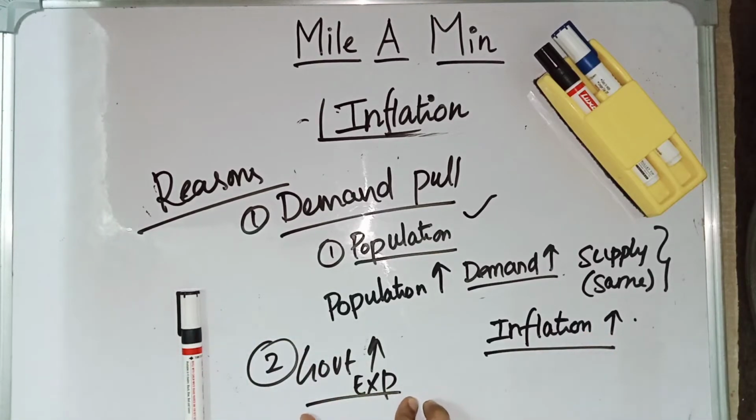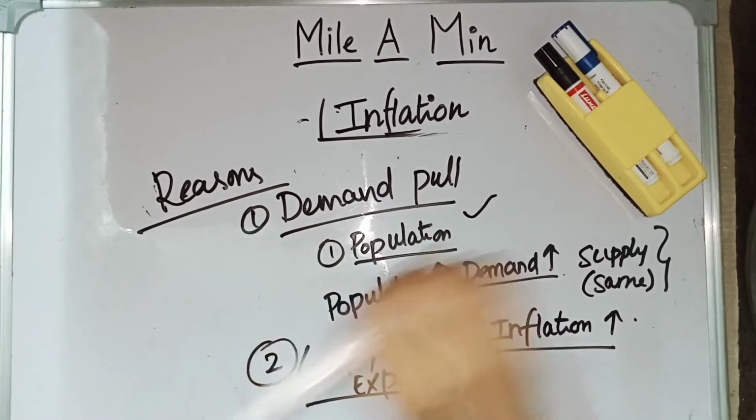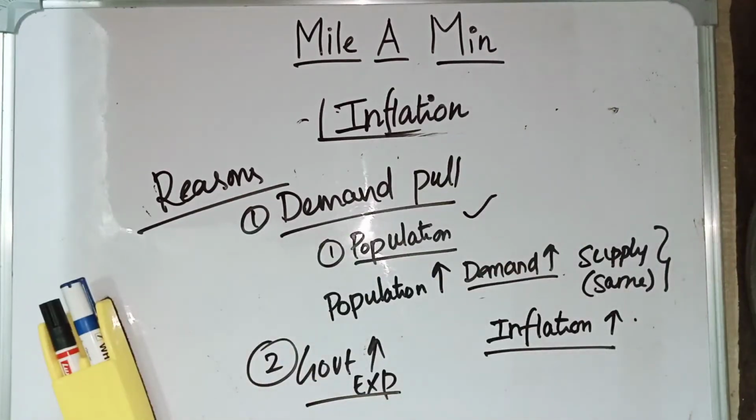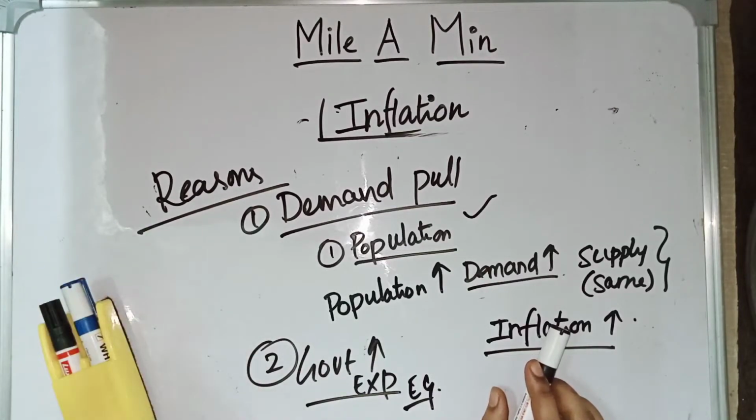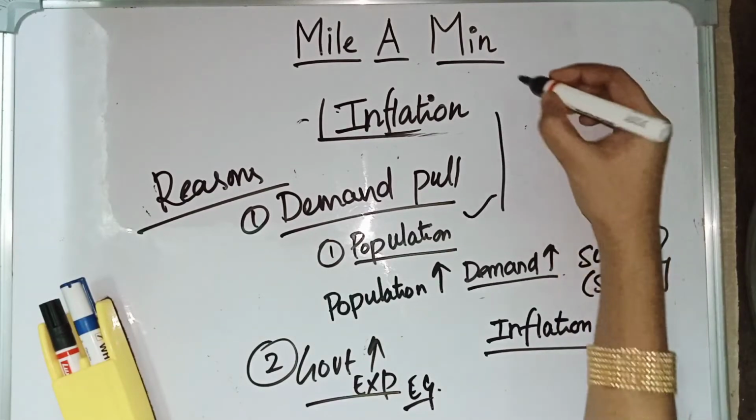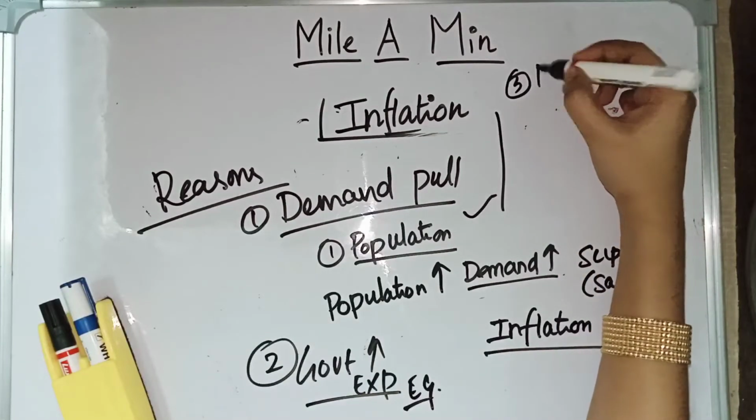If the government increases expenditure, more people will be getting employment. Because of the high employment, the money supply in the market will increase. Because of the high money supply in the market, this can lead to inflation. This is the second reason for inflation. An example for this is the 7th Pay Commission. During the 7th Pay Commission, government staff salaries were increased. Because of the hike in salary, the money supply in the market increased, and because of this, inflation happened during that period.